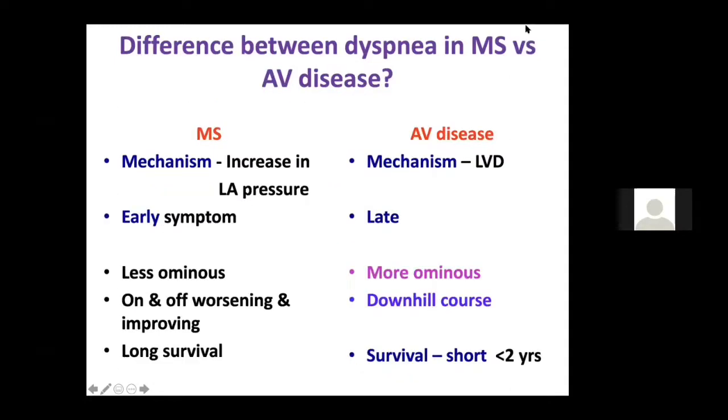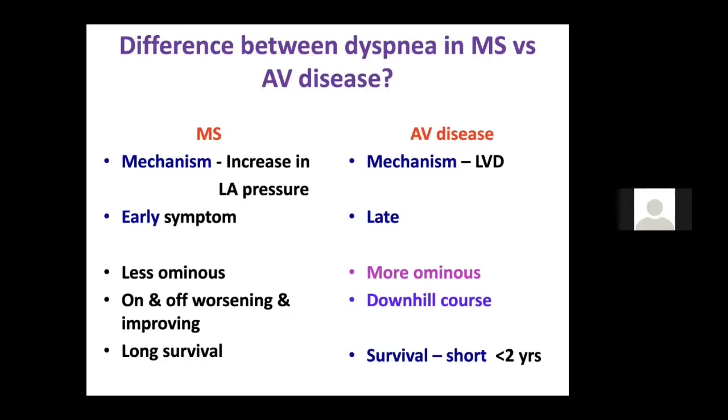Now, what is the difference between the dyspnea in mitral stenosis and the dyspnea in aortic valve disease? We know in aortic valve disease like aortic stenosis, the dyspnea is a very late finding once the patient develops LV dysfunction, let it be systolic dysfunction or diastolic dysfunction. Till that time, the patient is very well compensated and does not tell of dyspnea. In MS, the dyspnea is very early. Once the patient develops rheumatic fever, the symptom onset is very fast, and it is not terminal. A patient with dyspnea can also survive for long.